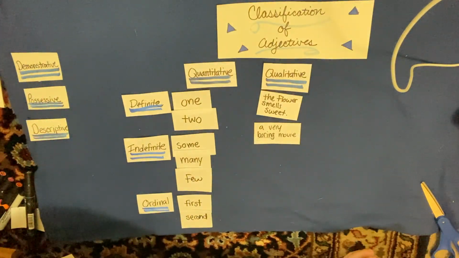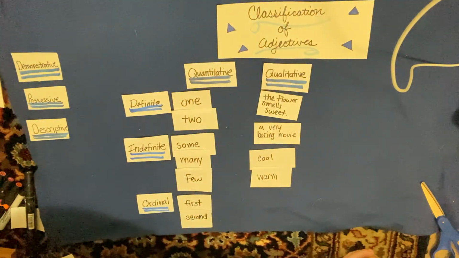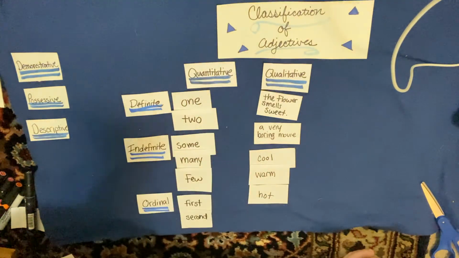The other thing about these qualitative adjectives is that they are gradable. Gradable. So that means that something can be cool or warm or hot. These are grades of temperature. Kind of goes up a little ladder, right?